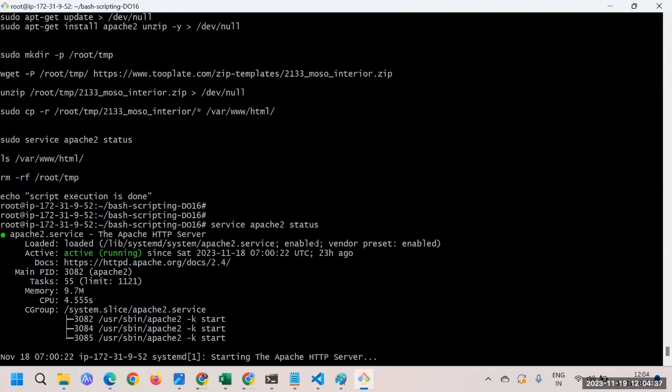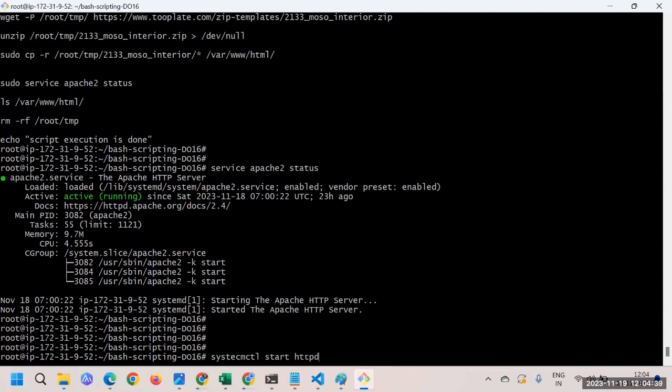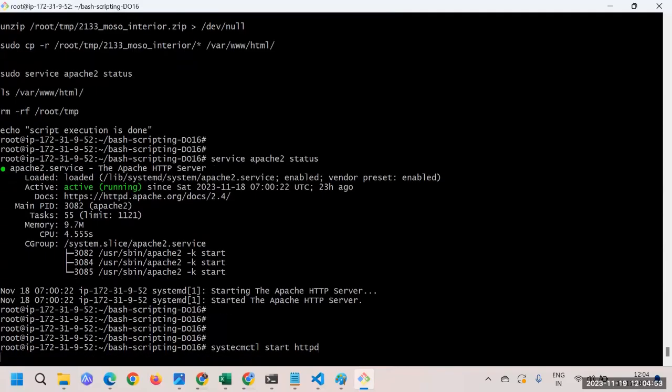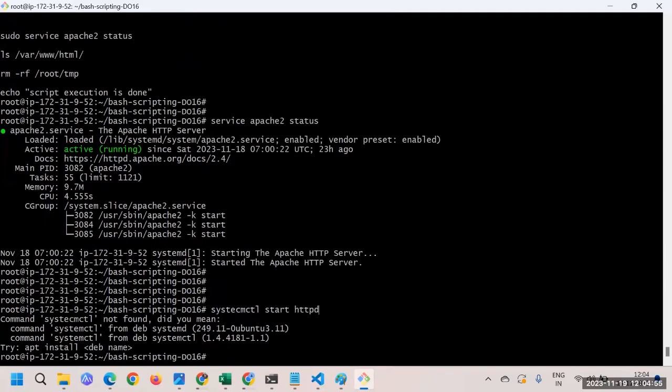So Apache 2 is the package name for Ubuntu, and httpd is for the Red Hat or CentOS system. It's the same thing, just a different package name. In that case, you need to enable it. This is the first command that you have to execute, and you also have to, like here you can see, the systemctl.